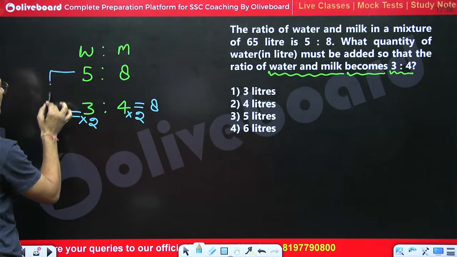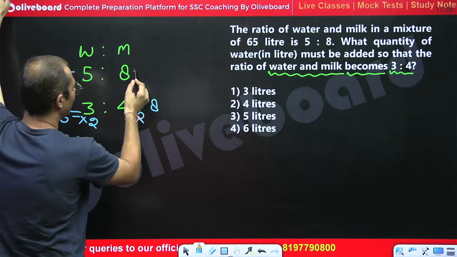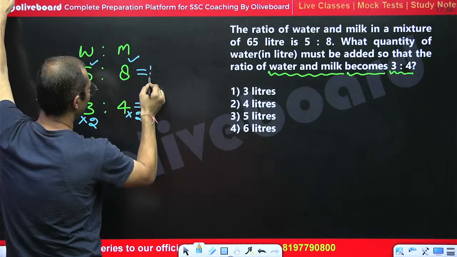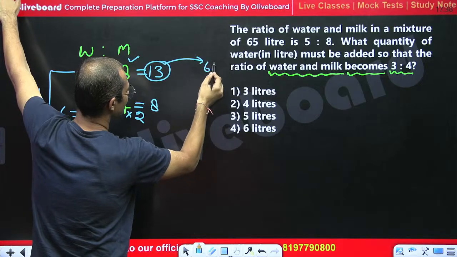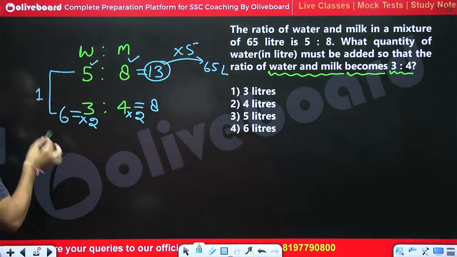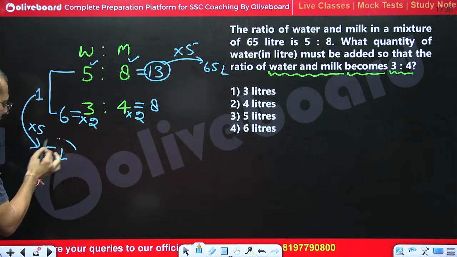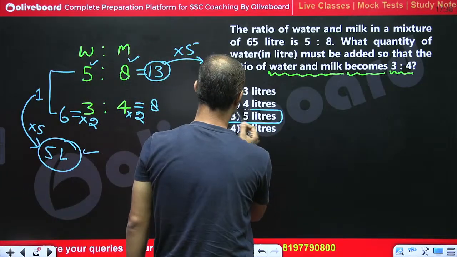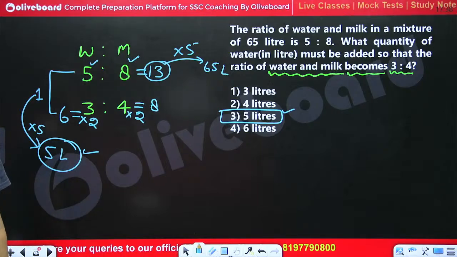So how much quantity of water, 1 unit quantity of water needs to be added? Yes or no? The total quantity is 5 unit water, 8 unit milk. So total is 13 unit, and 13 unit is given 65 liter, right? So how much time? So this is 5 time. It means we have to add 5 liter of water. So 5 liter of water needs to be added to make the ratio 3:4.